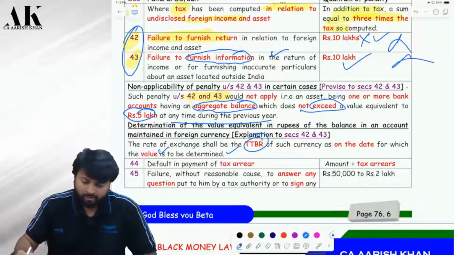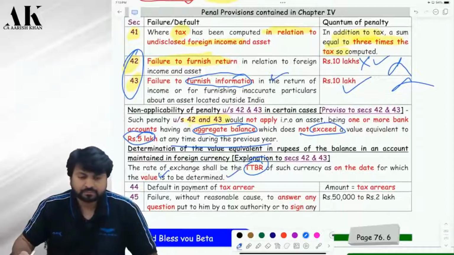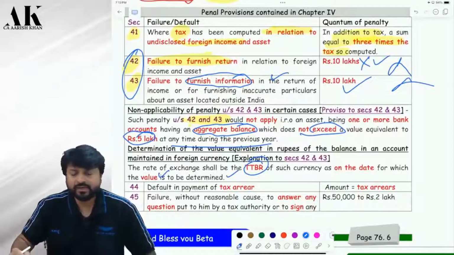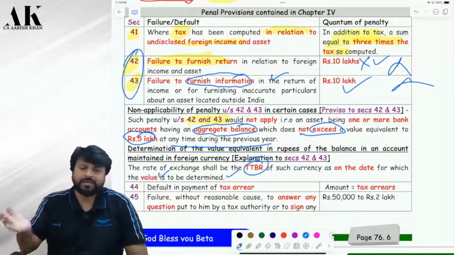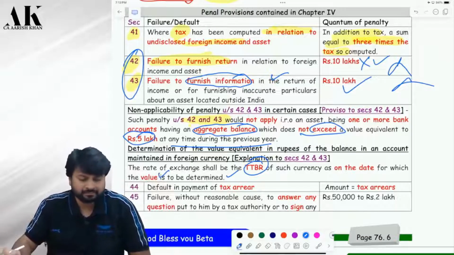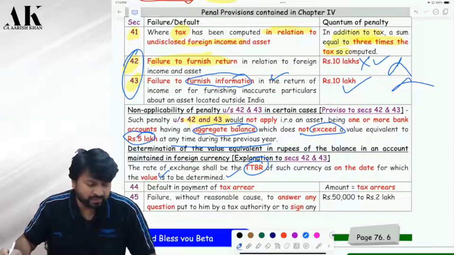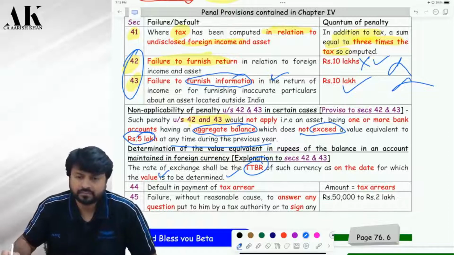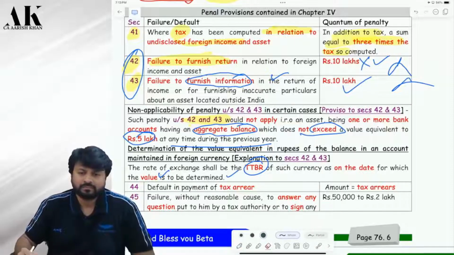So which all penalties have you learned so far? Please tell me. Undisclosed income, 3 times the tax. You have to pay penalty of 3 times the tax on your undisclosed income and asset. Second one, 10 lakh for failure to furnish the return. Third, you are failing to furnish the information in the return, or giving wrong information.